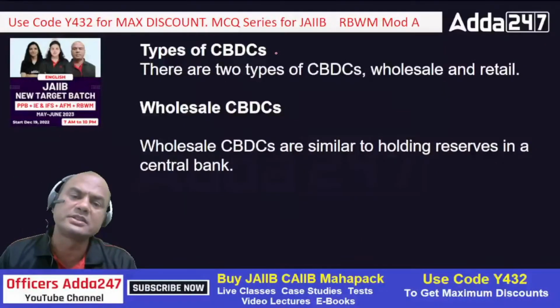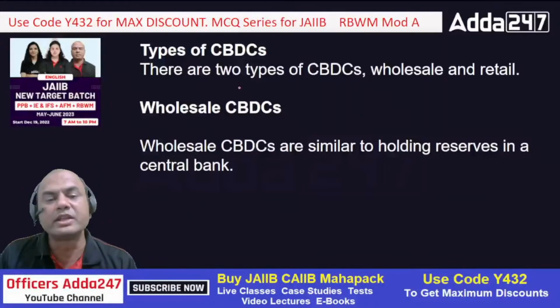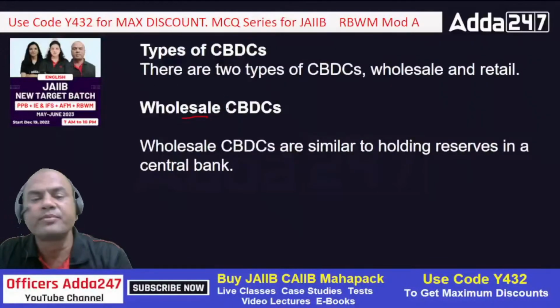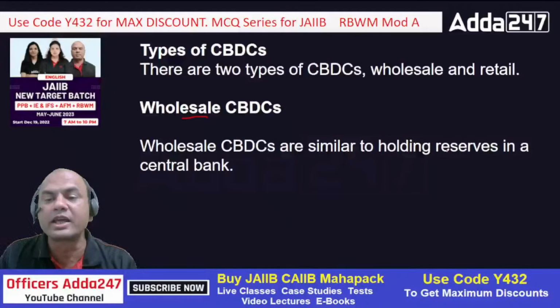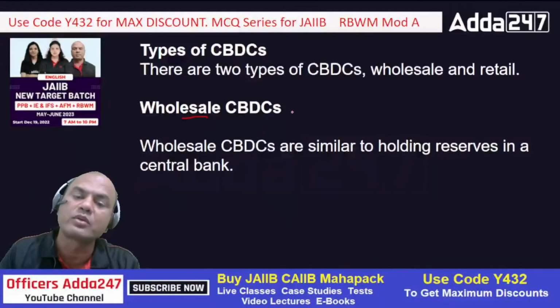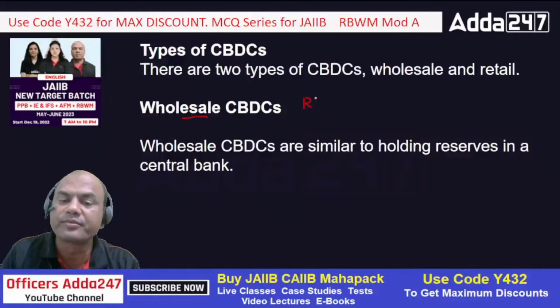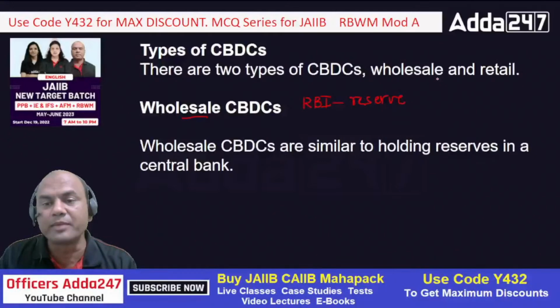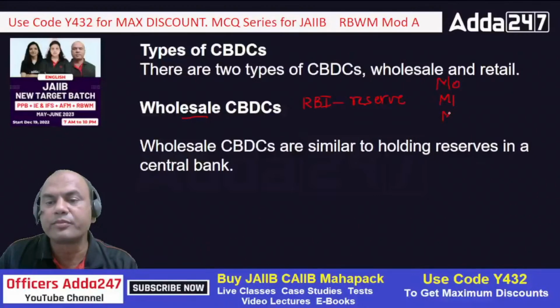What are the types of CBDCs? There are two types of CBDCs. One is wholesale CBDC and second is retail CBDC. What is wholesale? Wholesale CBDCs are similar to holding reserves in the central bank. Means this is similar to that of RBI's reserve money, right? Does anyone know? Many of you don't know this. We have 5 types of money: M0, M1, M2, M3 and M4, okay? M3 and M4, got it?